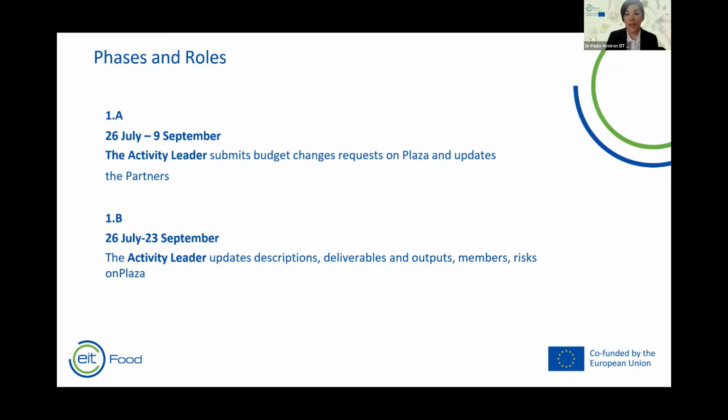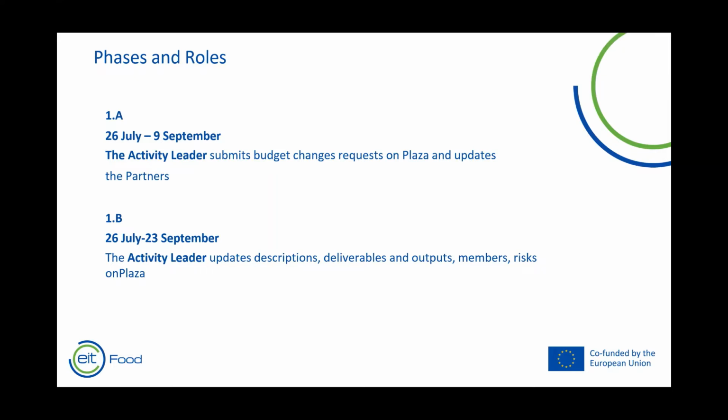Before you submit any change, you have to check some points. If you're going to submit some budget changes, you need to have all of the partners on your team, on your consortium, aligned, to avoid any rejections from the partner finance contact.